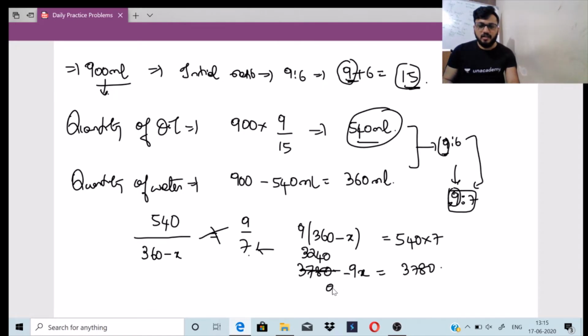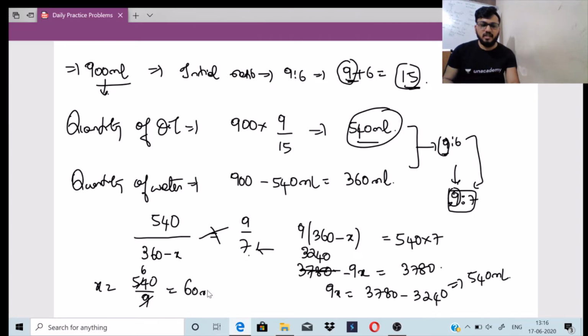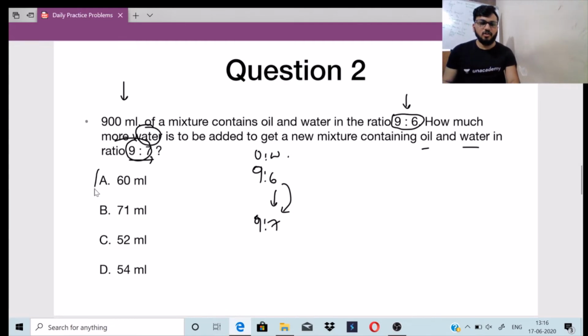So here 9x is equal to 3780 minus 3240, which is nothing but 540 ml. So x will be equal to 540 divided by 9, which is 60 ml. 60 ml will be the answer. So the correct option is option A, 60 ml.